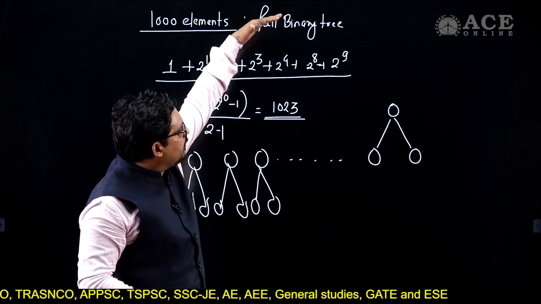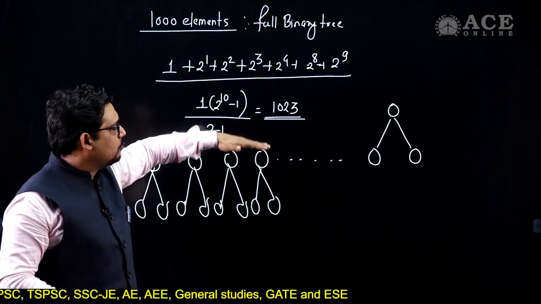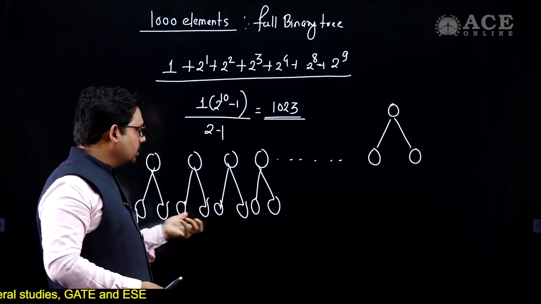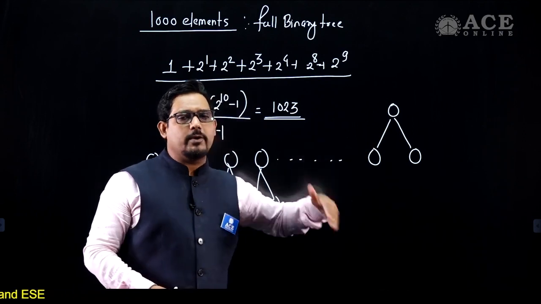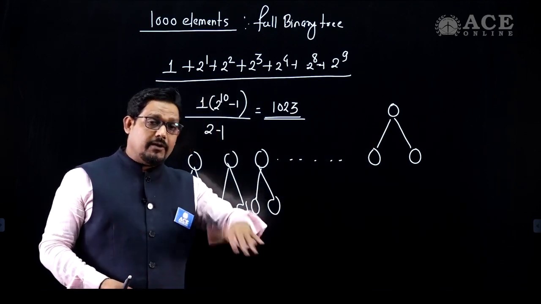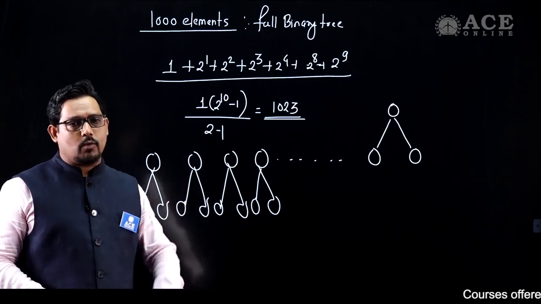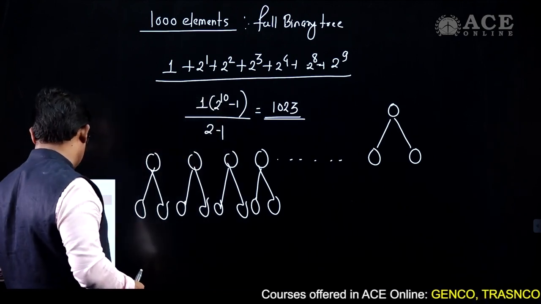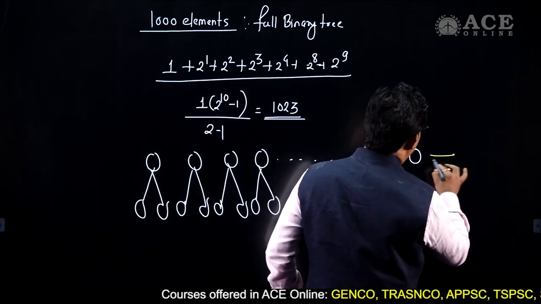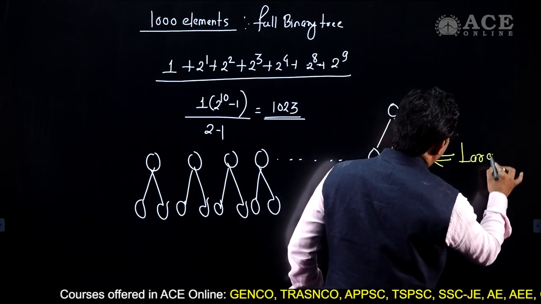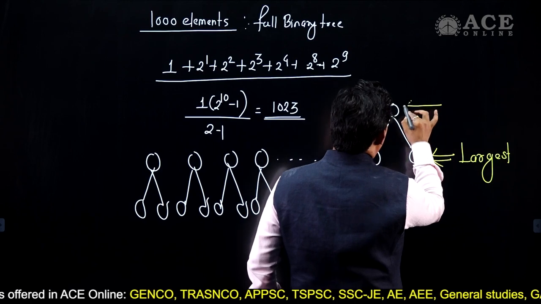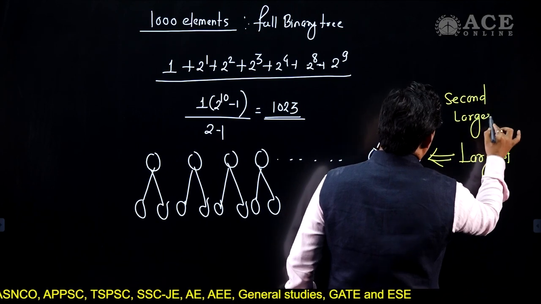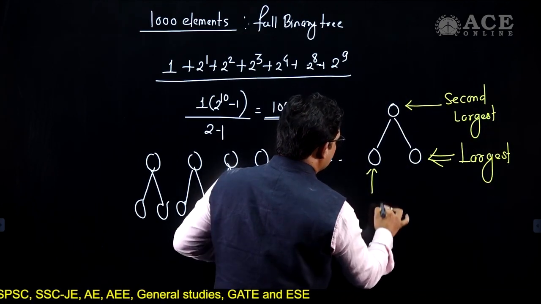Now the tree grows up to height 8 in full, and the last level will not be full. Each one will not be full, and definitely these two nodes will not have any further children. If they do not have any children, then this is my largest element. This particular element is the largest one. This particular one is the second largest, and this one is your third largest.